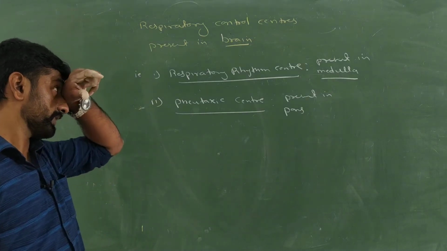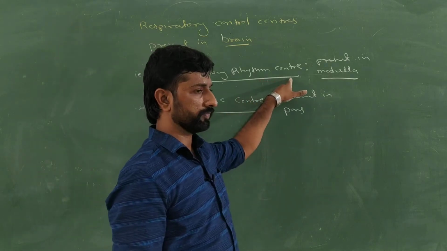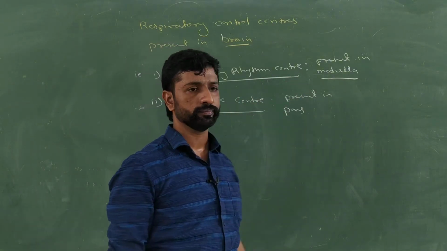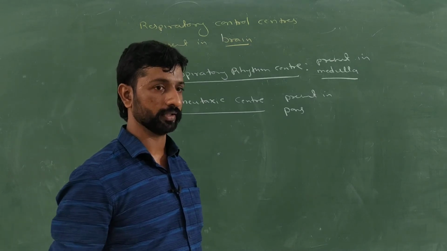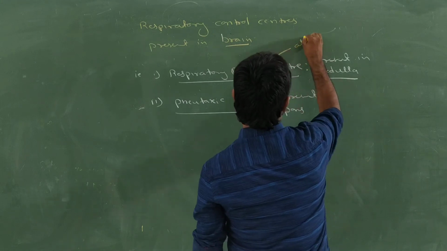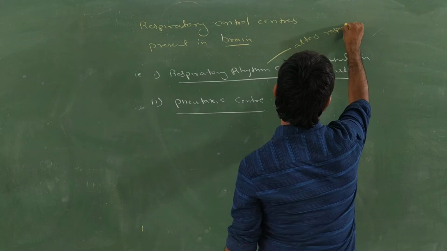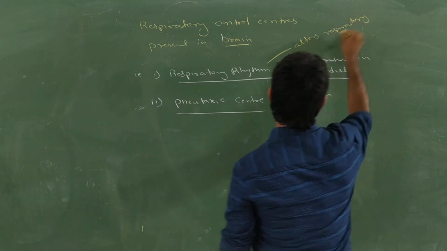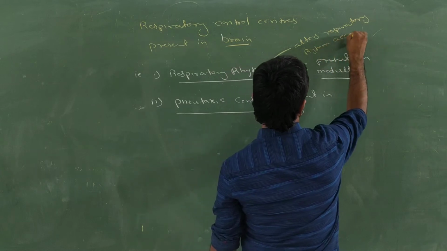What is the function of the respiratory rhythm center? The respiratory rhythm center alters the rate of respiration, or the rhythm of respiration, according to the need of the body.